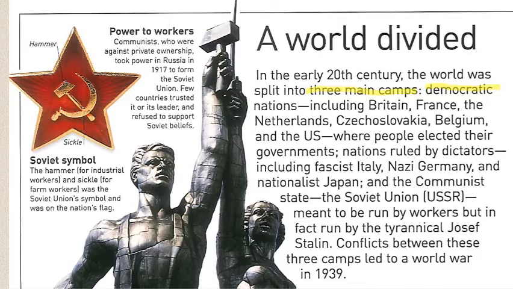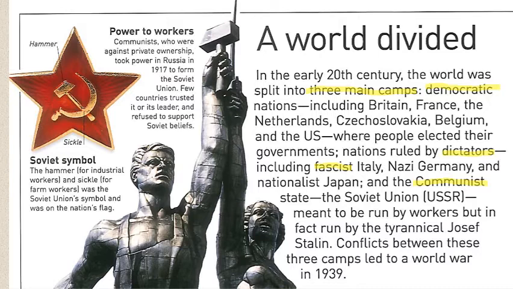Nations ruled by dictators, including fascist Italy, Nazi Germany, and nationalist Japan, and the communist state, the Soviet Union (USSR), meant to be run by workers, but in fact run by tyrannical Joseph Stalin.